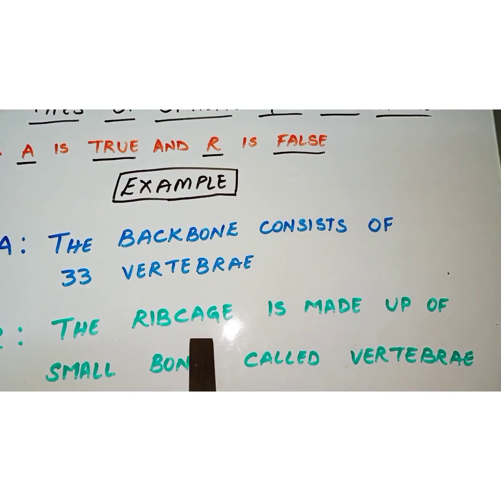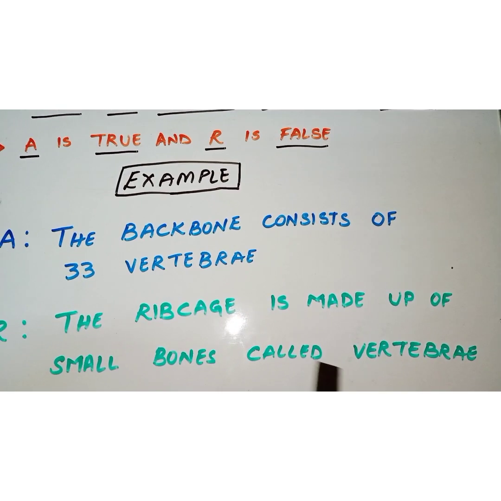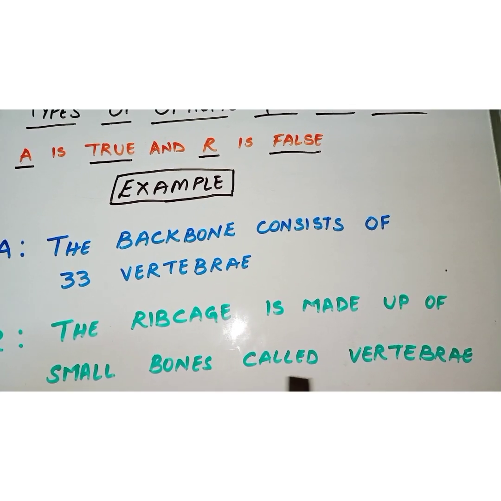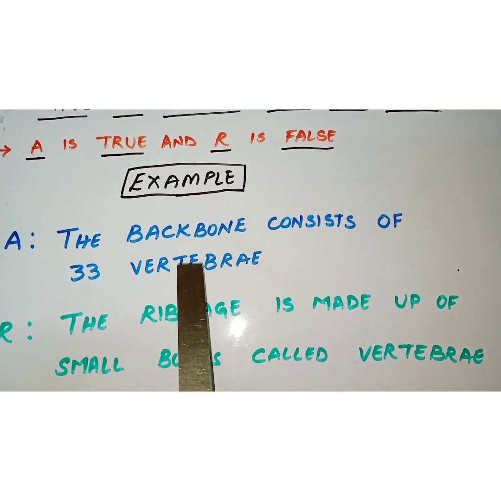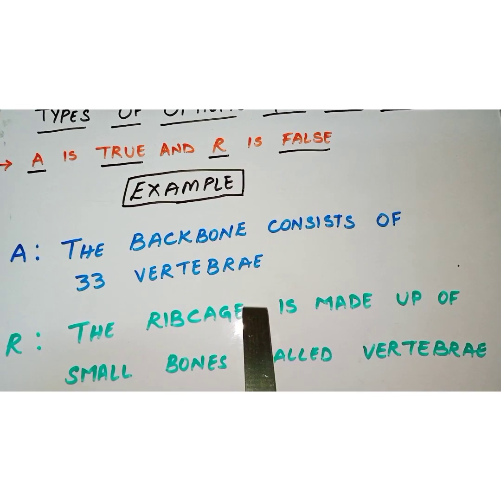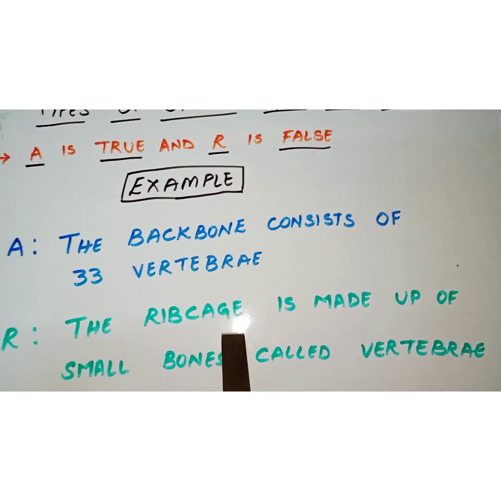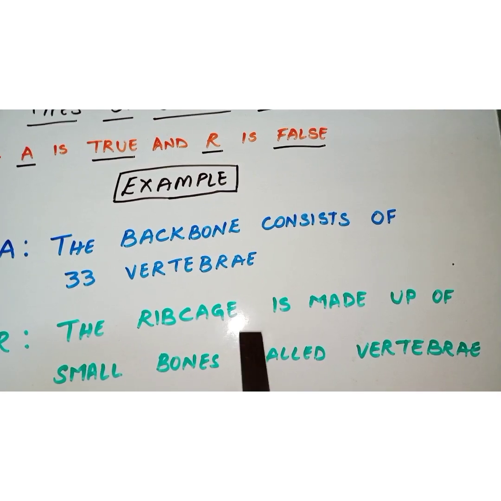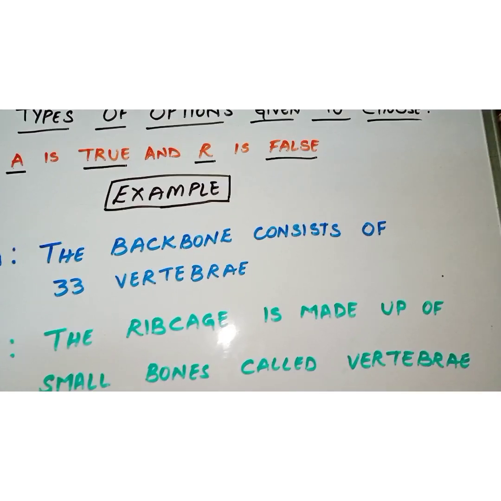And here the rib cage is made up of small bones called vertebrae. Is this the correct statement? No, this is false. So the rib cage is made up of small bones called vertebrae is false. So here you can easily say that A, that is assertion, is true and reason R is false. This is very easy to identify, isn't it? There is no comparison, there is no support. This statement R is not supporting A, and this is true and this is false. So you can say that assertion is true and reasoning is false.